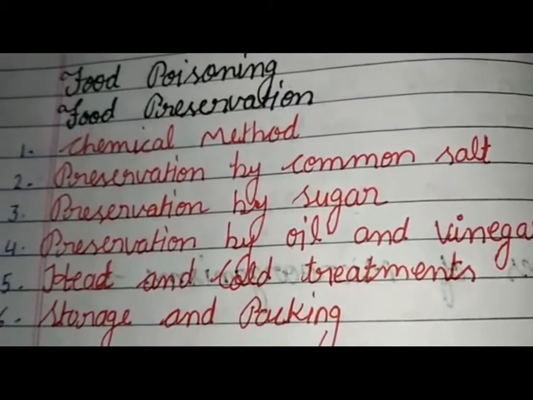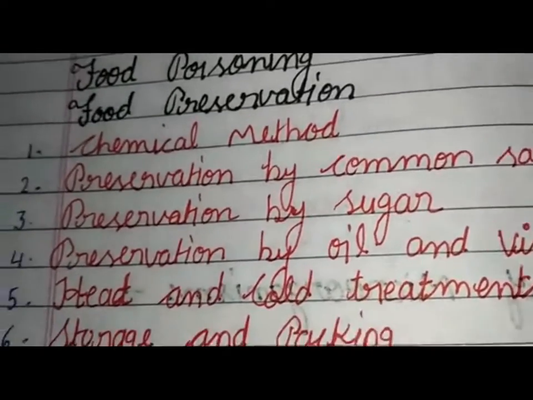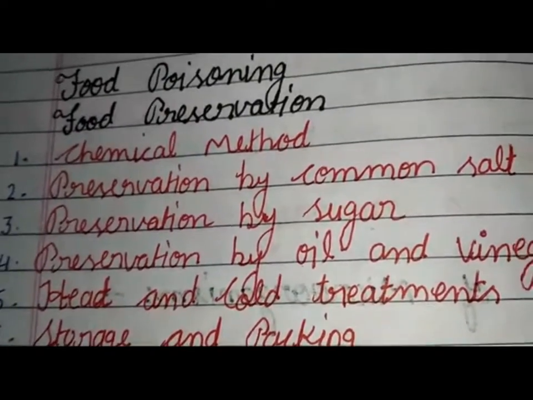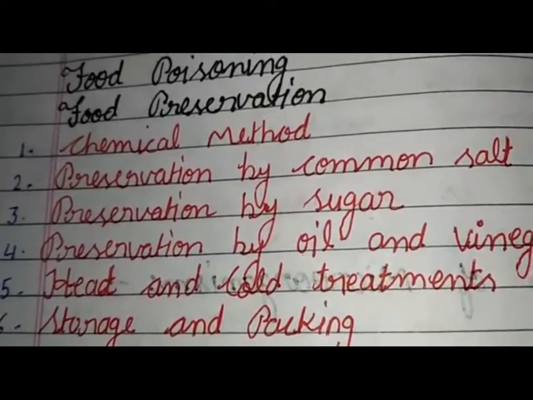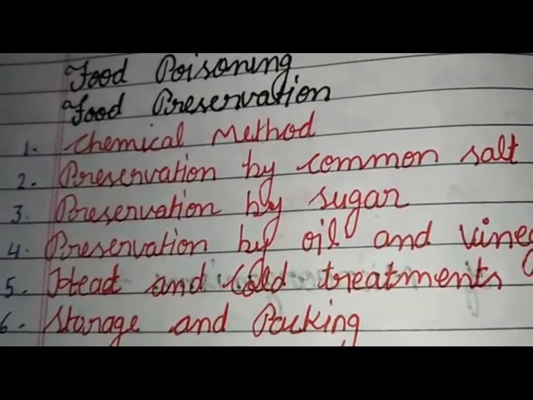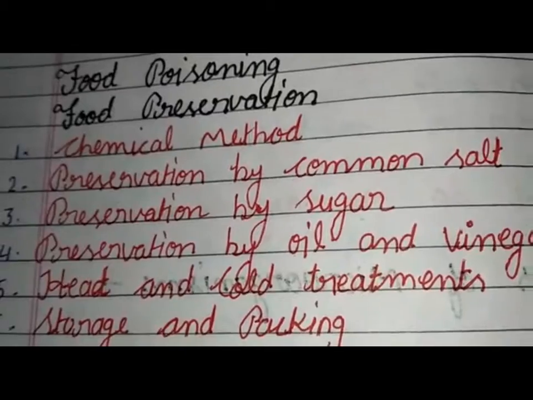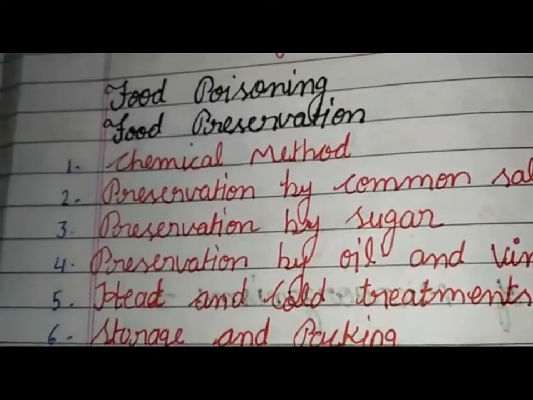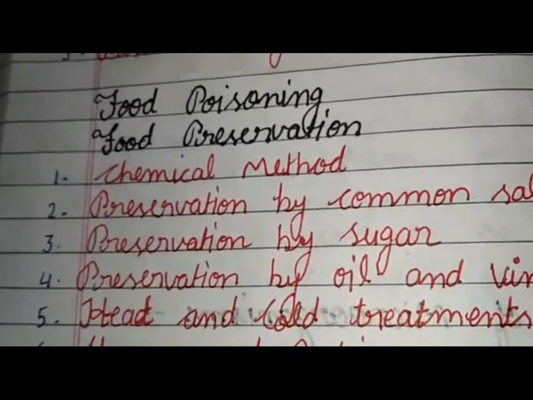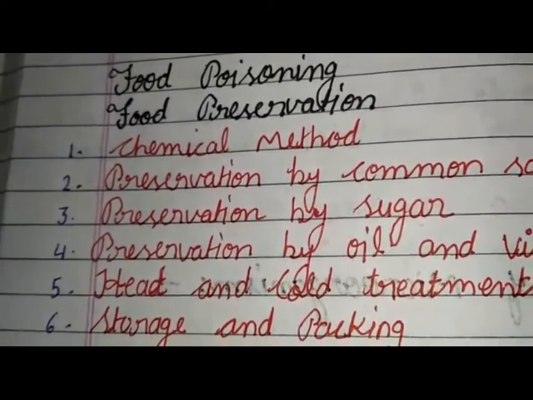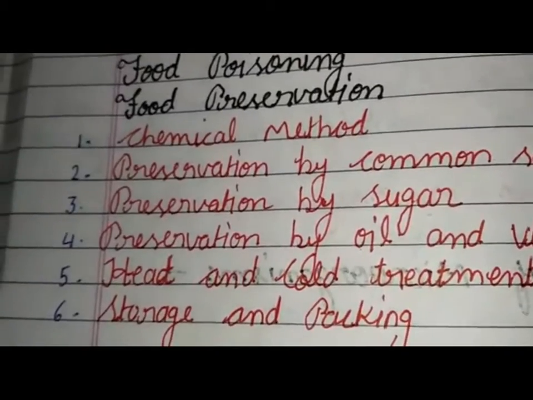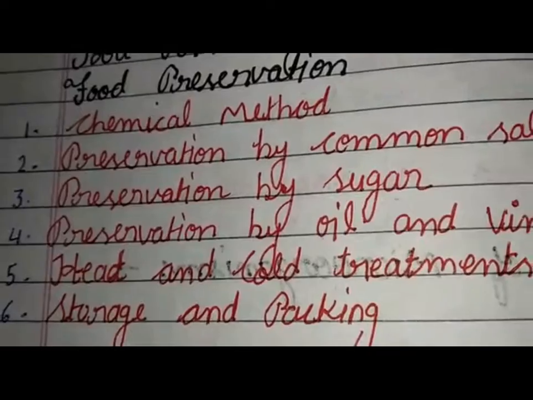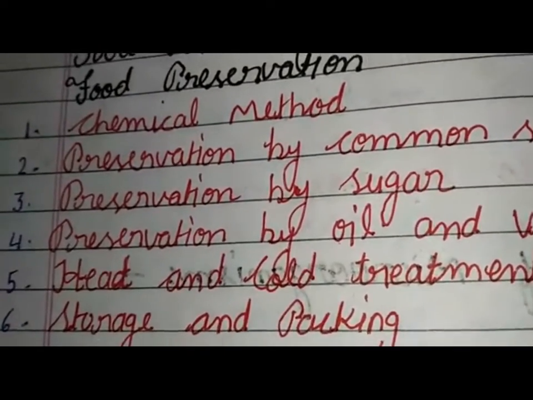Next, preservation by common salt. Common salt has been used to preserve meat and fish for ages. Common salt is also used to preserve fruits such as raw mangoes, lemons, amla and tamarind. Next, preservation by sugar. The fruits which are preserved in the form of jams, jellies by using sugar as preservative are apple, ripe mango, orange, strawberry, pineapple and guava, etc.